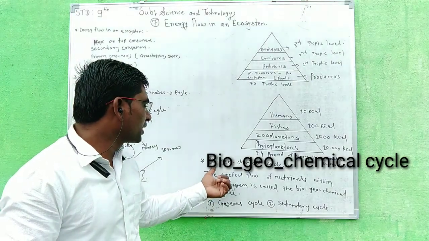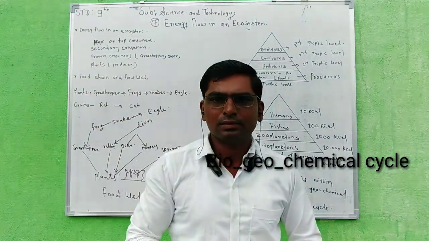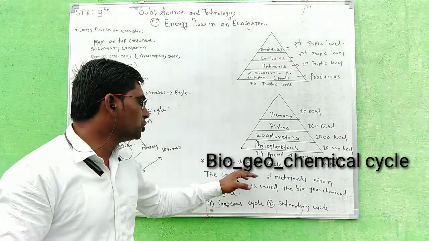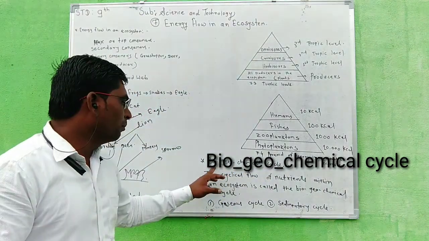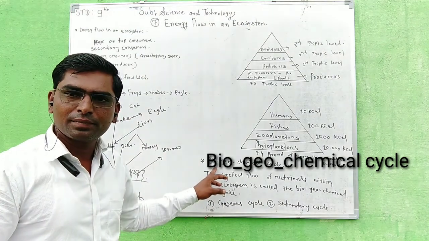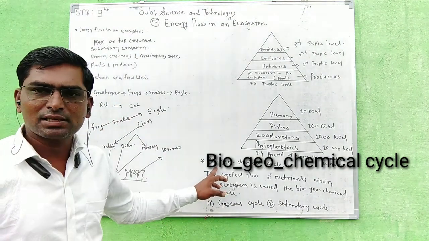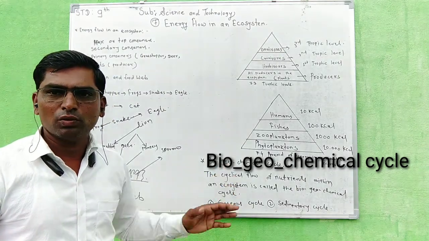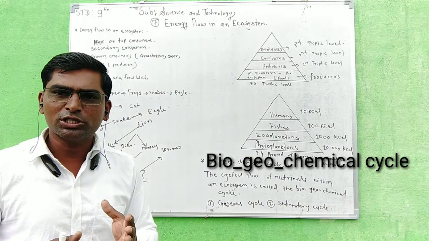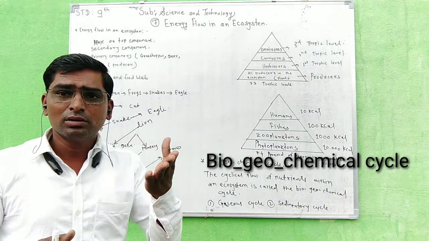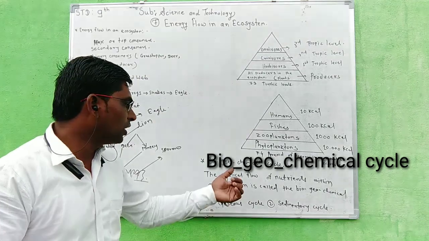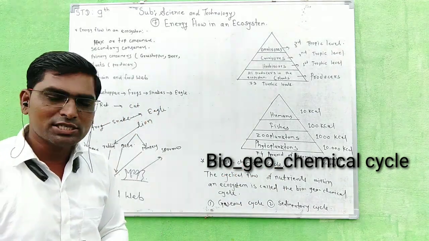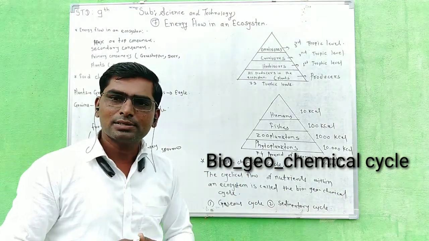Now next is the biogeochemical cycle. Let's see the full form of biogeochemical cycle. Bio means biology, the study of animals and plants. Second is geology. What is meant by geology? Geology means the study of the earth's interior, and chemical cycle. So here a definition is given. What is meant by biogeochemical cycle?